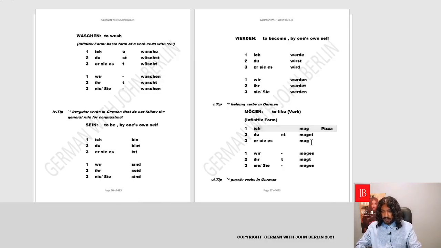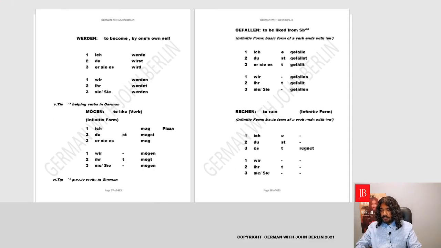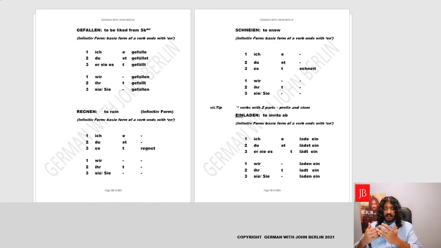I like pizza. Okay, now if you want to say the same sentence a little differently in German, we could rather say pizza is liked from me. Yes, this is the passive form. Instead of I like pizza, pizza is liked from me. So there is a verb in German called gefallen, which means to be liked from somebody. To be liked from somebody.